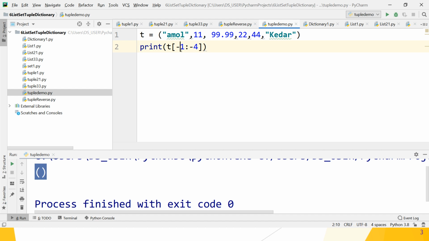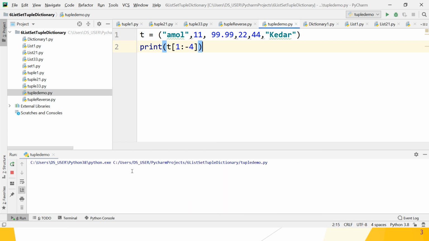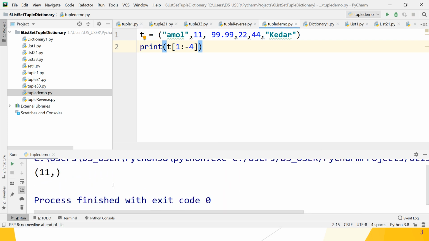But what happens if one index in the range is negative and one is positive? So 1 colon minus 4, does it work? 1 means index 0, 1, and minus 4 is minus 1, minus 2, minus 3, minus 4. What is the expected output? 11. Is it possible? Yes, it gives you the correct output, that is 11.